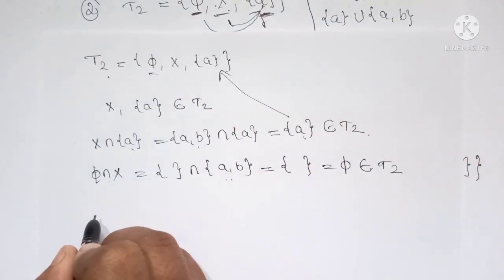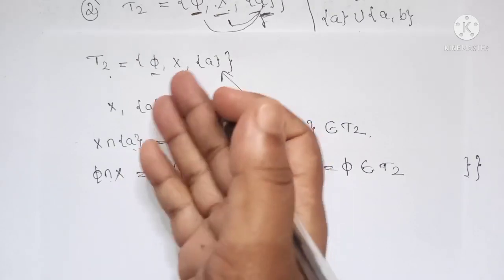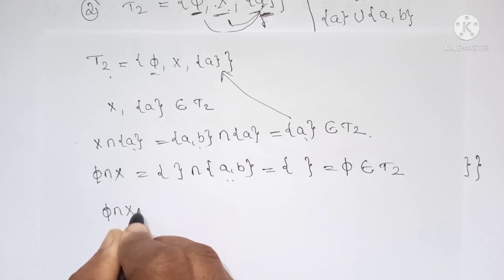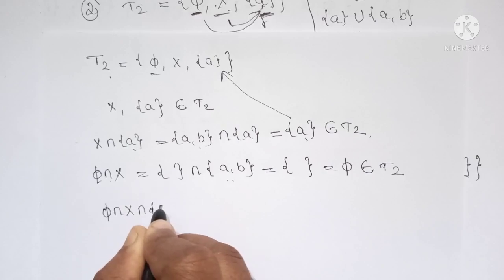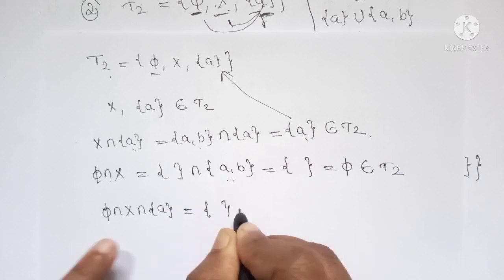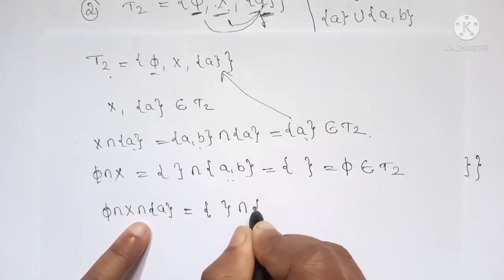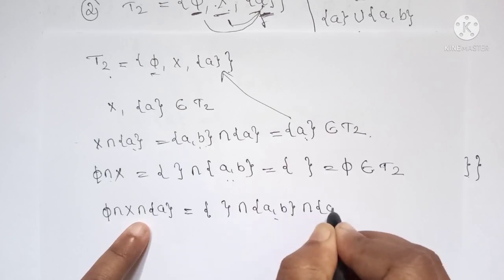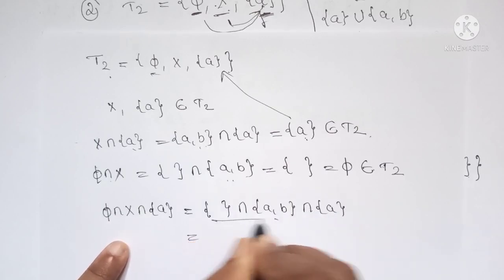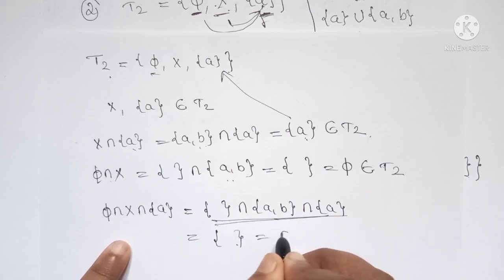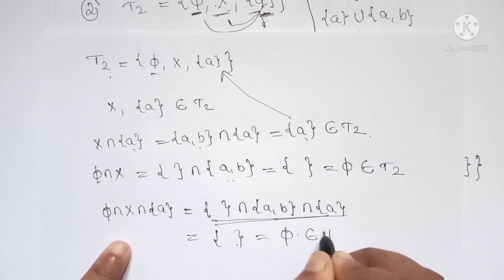Next, if I consider the intersection of all these three, phi intersection X intersection A, the null set intersection X is the given set itself, and intersection A, you can observe that the intersection of these three is again the null set, which belongs to T2.